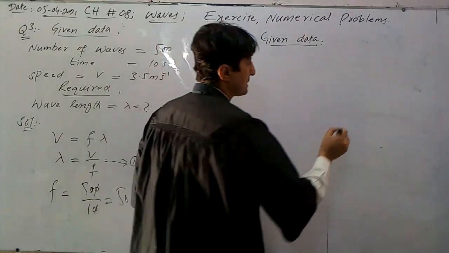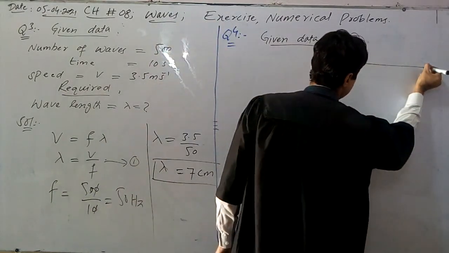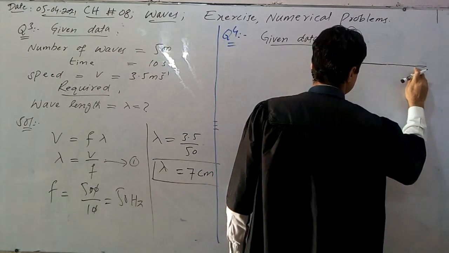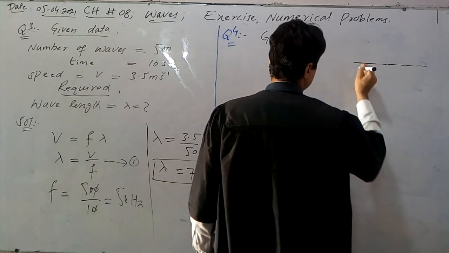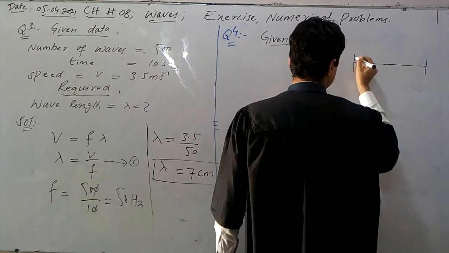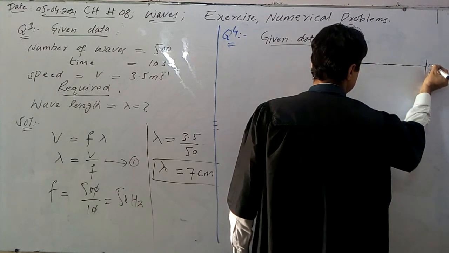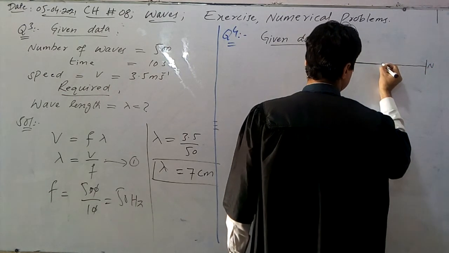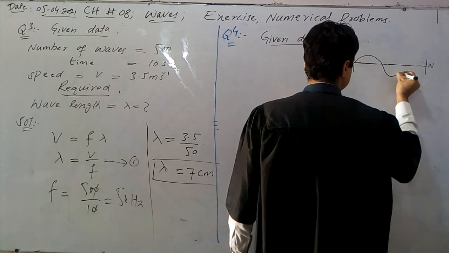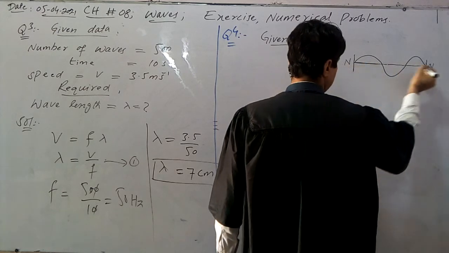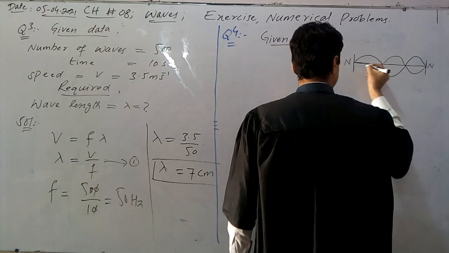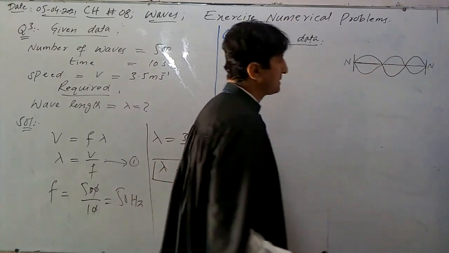What is given? Say this is a string, and there are 4 nodes, 2 at the 2 sides. These are nodes, and 2 nodes are here. So a wave like this will be generated in this string, and similarly this will bounce back or reflect. So these are stationary waves.